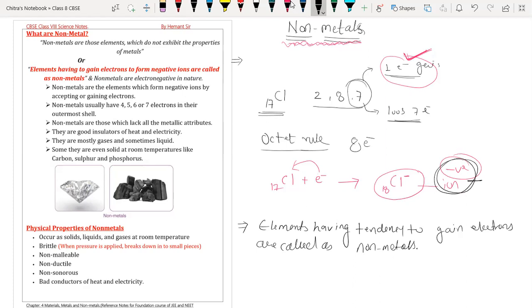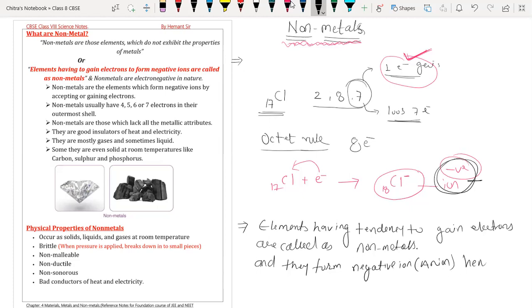So I'm writing here, and they form anions. A negative ion is also called an anion.